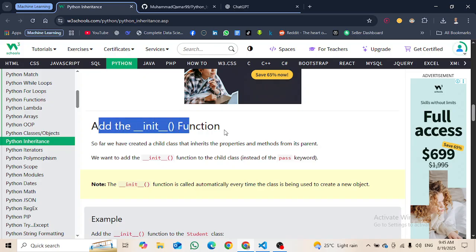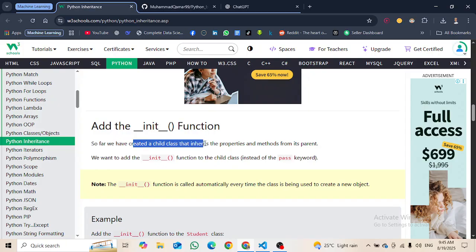Now add the initialize function. So far we have created a child class that inherits the properties and methods from its parent class, right? We want to add the init function, which is actually the short form of initialize, to the child class instead of the pass keyword. So now we are going to write something inside the child class so that the child class also has some of its own properties. It will also inherit the properties from its parent, but it will also contain some of its own properties.